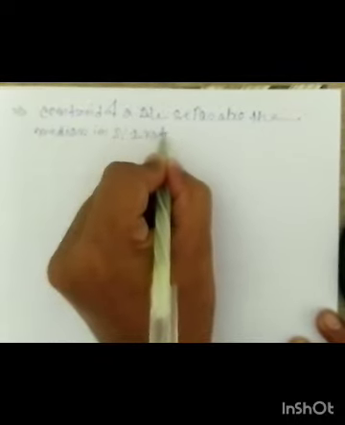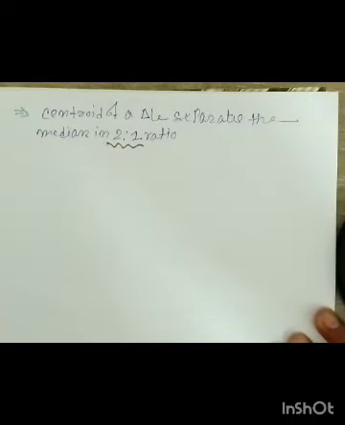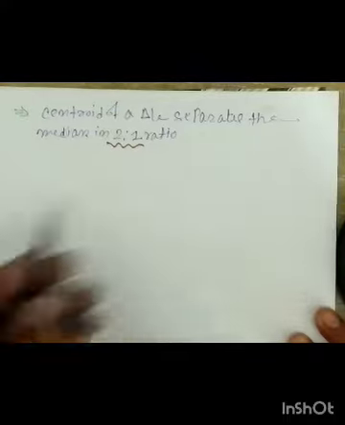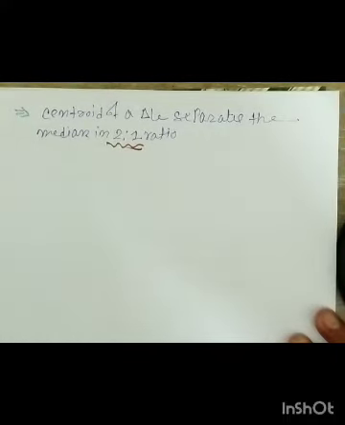This is a very important point. In a few competitive exams you can get the question: the centroid of a triangle separates the median in what ratio? 2:1, 3:1, 4:1, 1:1. So your correct answer would be 2:1, right?